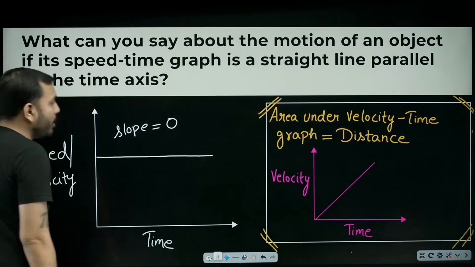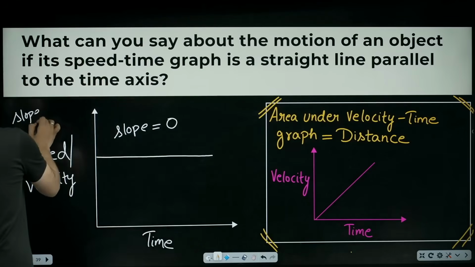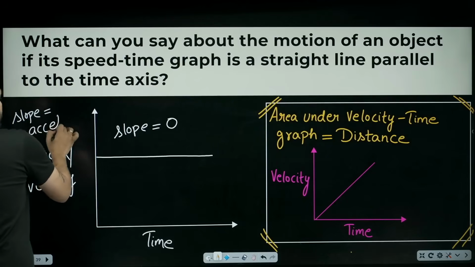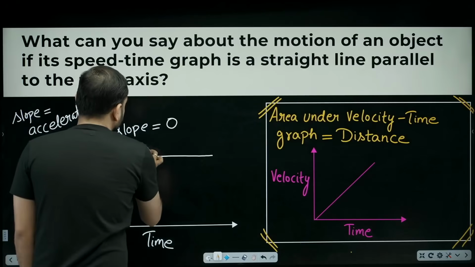Velocity time graph. What does the slope give us? It gives acceleration. So here, what is the acceleration? 0.